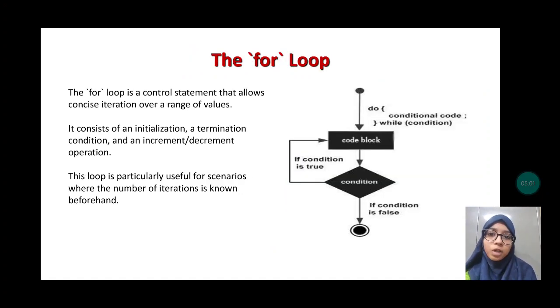Here we will discuss the for loop. The for loop is a control statement that allows concise iteration over a range of values. It consists of an initialization, a termination condition, and an increment or decrement operation. This loop is particularly useful for scenarios where the number of iterations is known beforehand. This is the do while loop. It does the code first, that means it executes the code first and then checks the condition, like this. Let's go to the next slide.